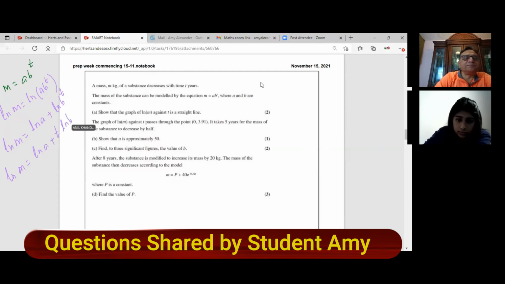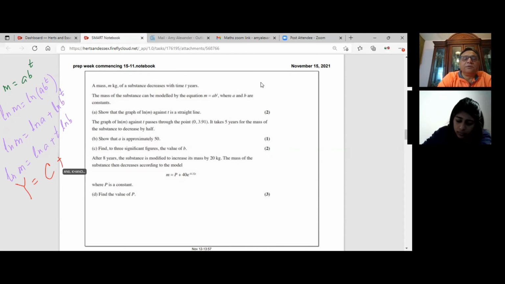Yep, the t comes down. So this is the equation of a straight line. The graph of ln m, so this is y. Let me write this as capital Y, and that is a constant, c, plus t is a variable, and ln b is the slope. So Y equals mt plus c, where m is equal to the slope, ln b, of this particular graph. ln b is also a constant.